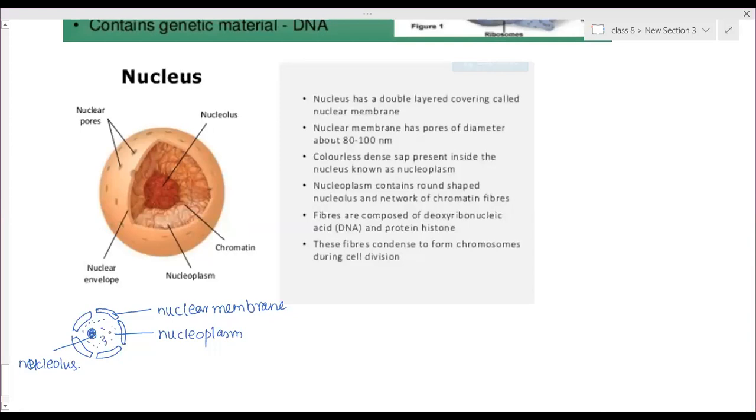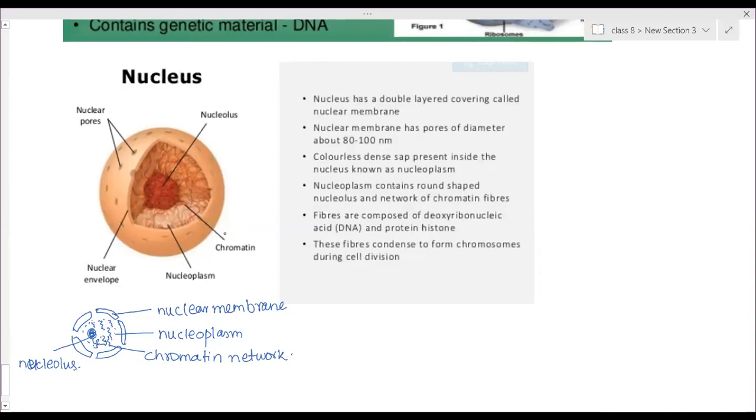Inside that, the scattered thread-like structures are called the chromatin network.